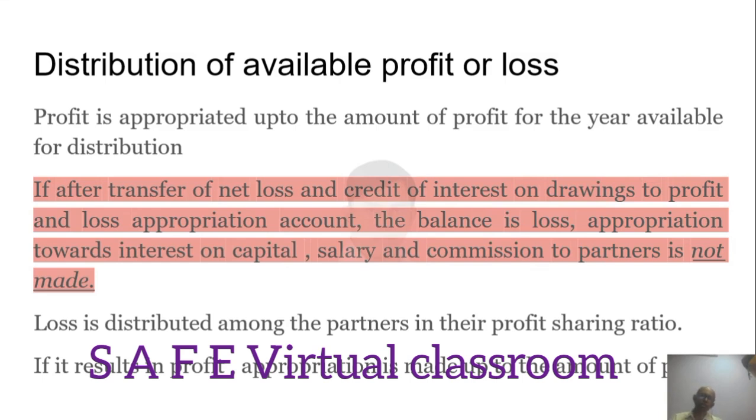Loss is distributed among the partners in their profit sharing ratio. If there is a loss, it will be distributed in the profit sharing ratio. If it results in profit, appropriation is made up to the amount of profit. So the entire profit may go off, but it cannot be converted into loss.